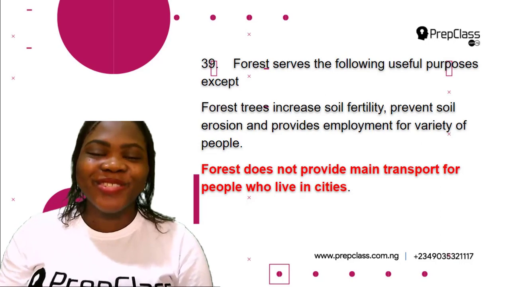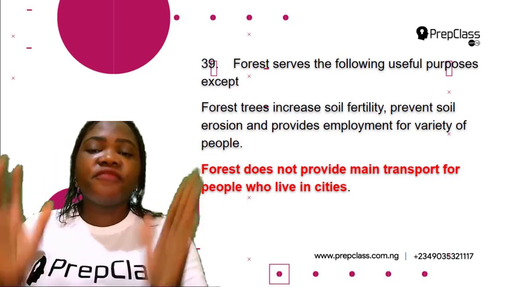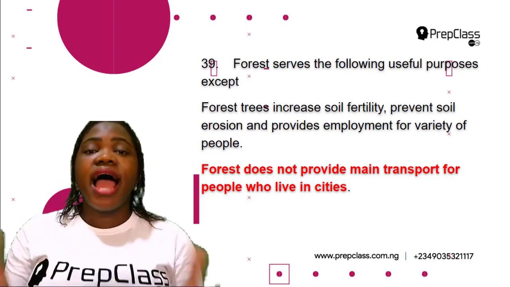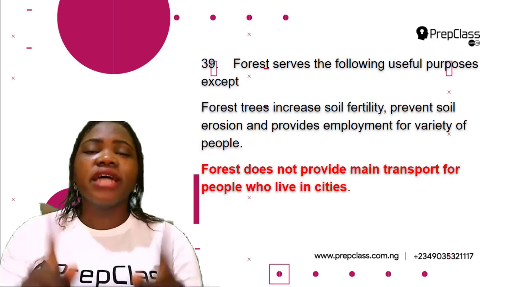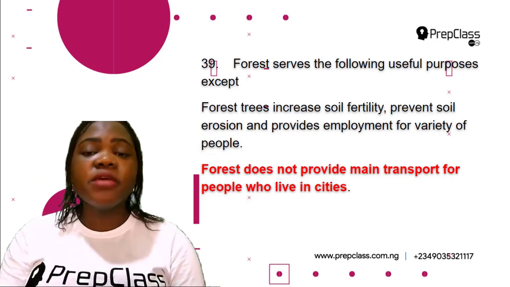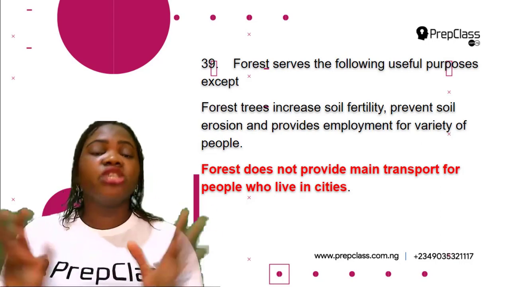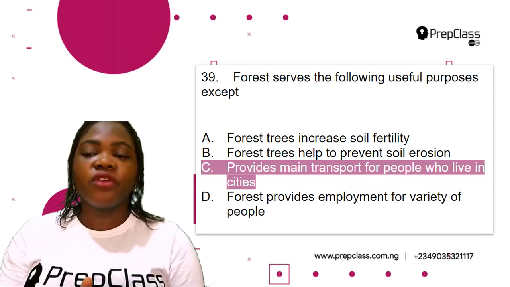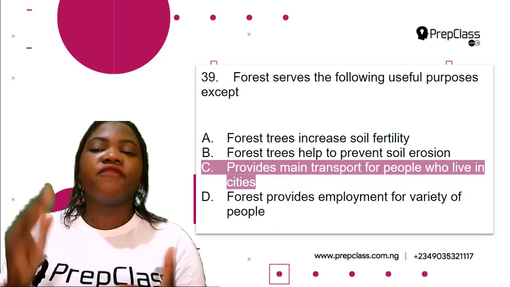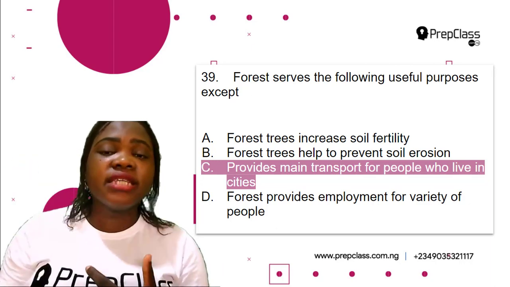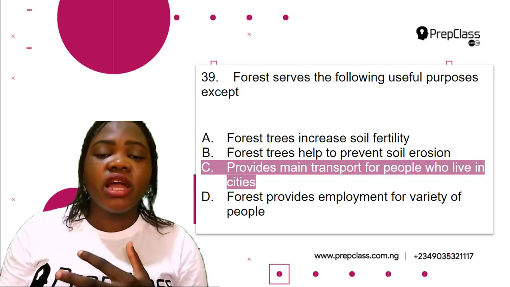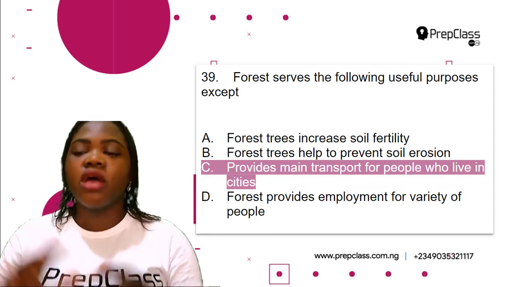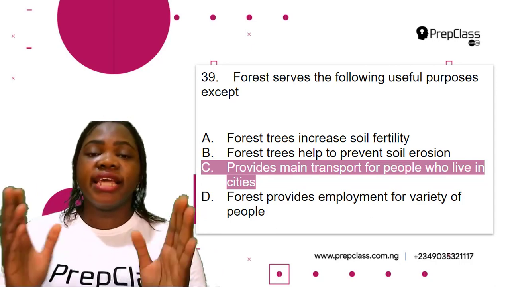Forest also provides employment for a variety of people, for example timber harvesters and processors. But forest does not provide main transport for people who live in cities. So the correct option here is C.